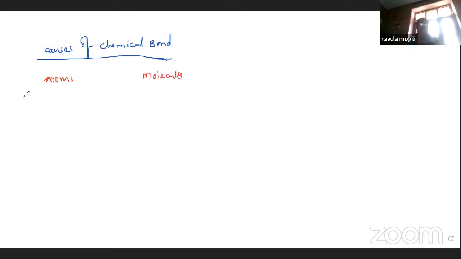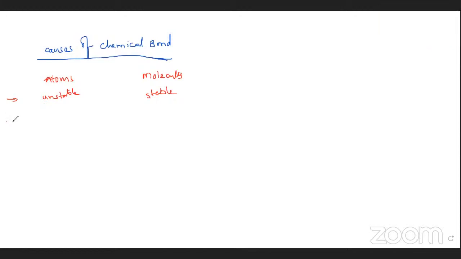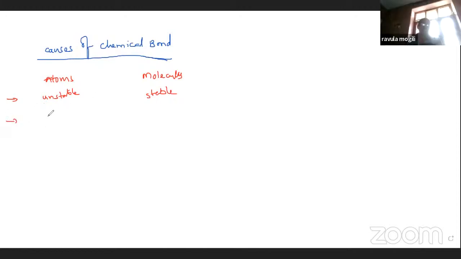Atoms and the molecules. Here, atoms are unstable. Molecules, what about them? Stable. So here, high potential energy for atoms. They are low potential energy.